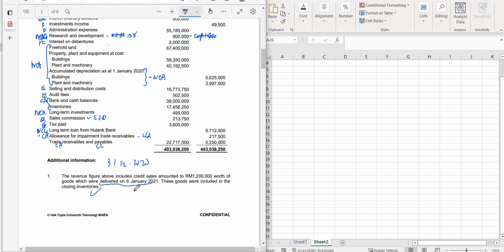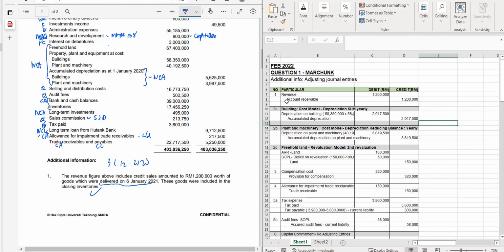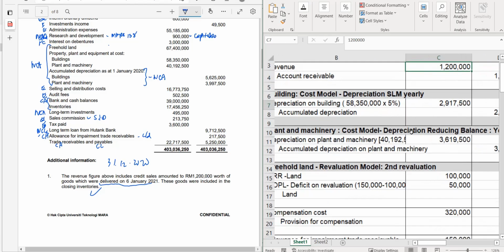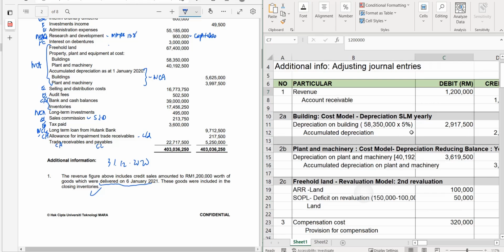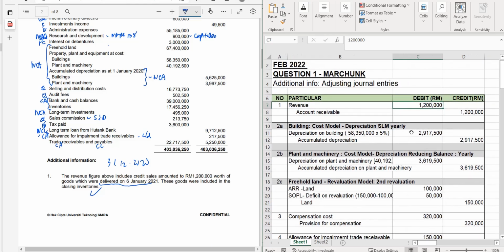So this one is correct because you have not earned the revenue yet. So you cannot remove the closing inventories of the goods that you are selling. However, you have recorded the revenue, meaning that before this, you have already debited the accounts receivable and credited the revenue. What you need to do now is to do the correction, the removal. Go and remove the revenue, debit revenue 1.2 million. You can see the answer here next to the question. And you credit the account receivable.